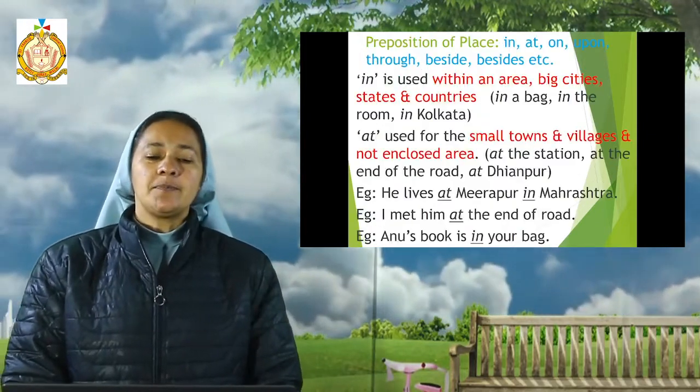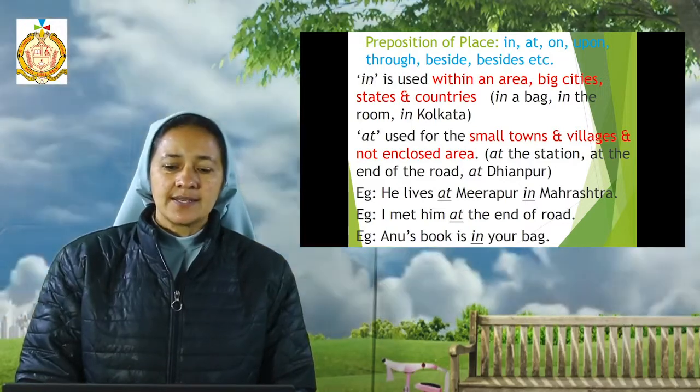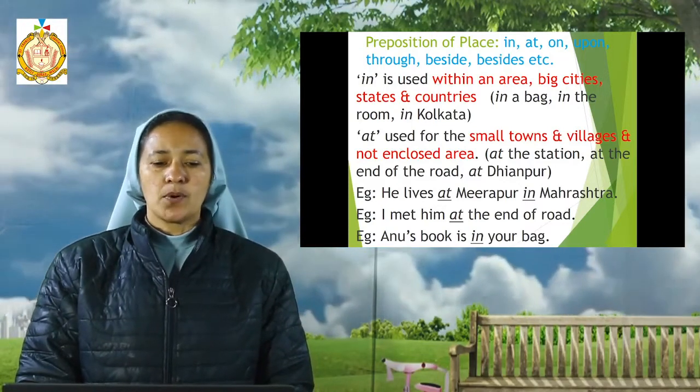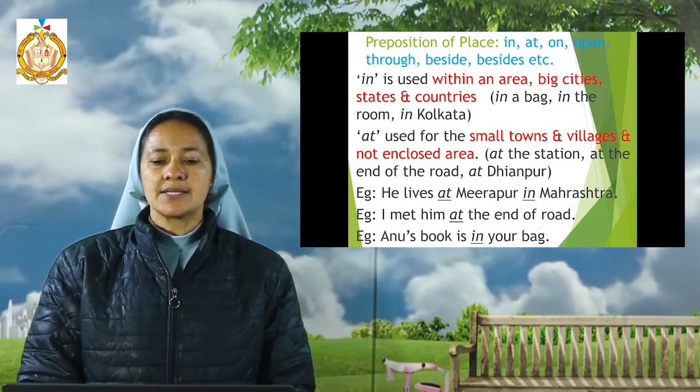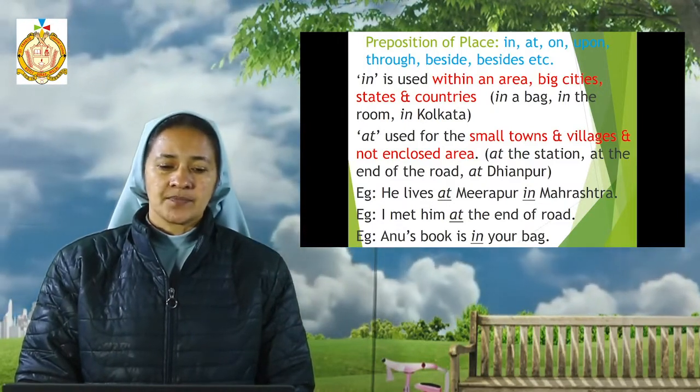Now we have the preposition of place. Here also we have some words like in, at, on, upon, through, beside, besides, etc. All this shows the preposition of place.